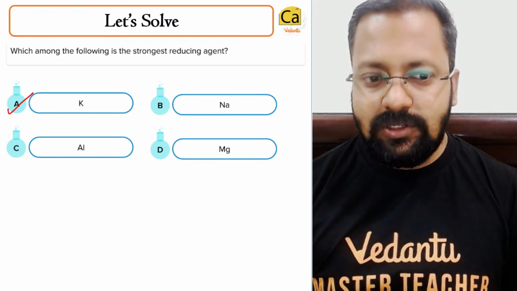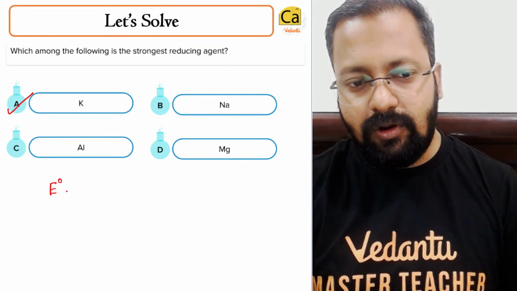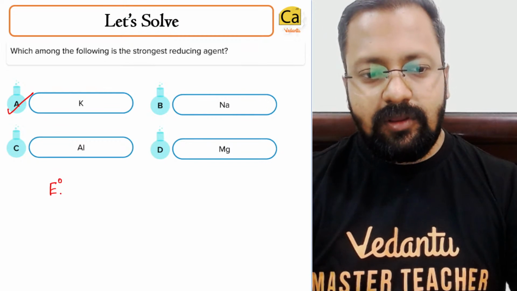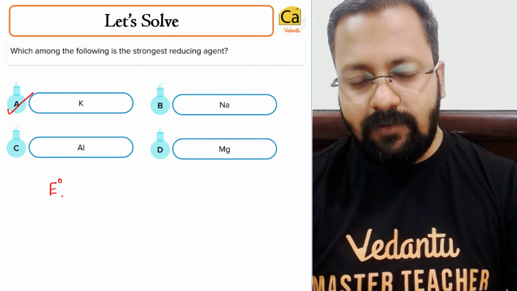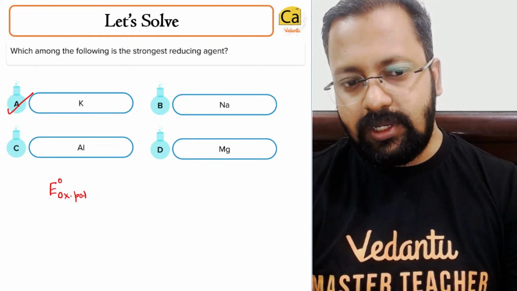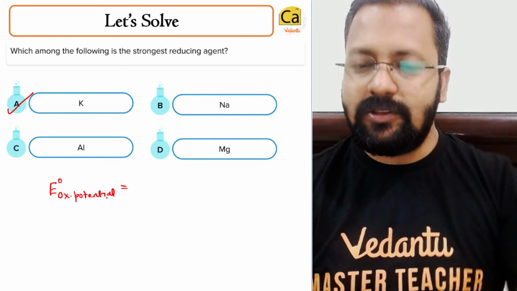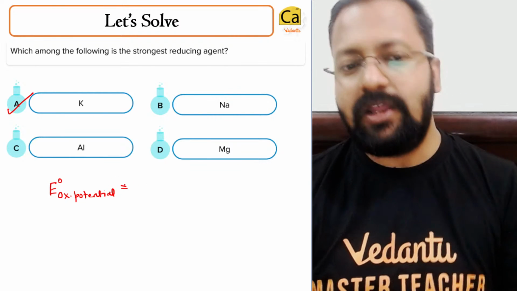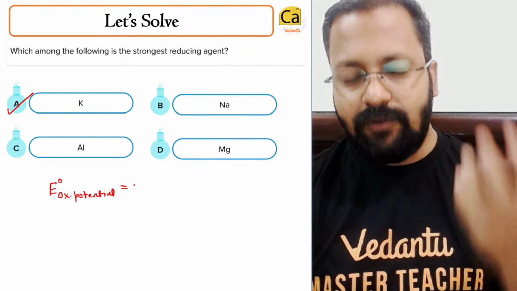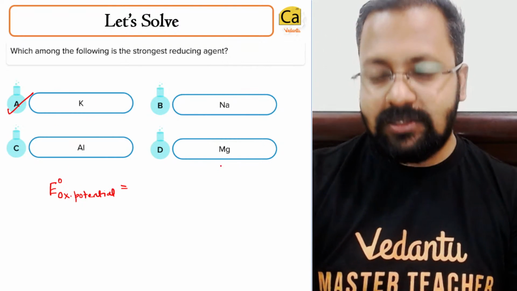There is something known as the electrode potential E0 for oxidation. So that is oxidation potential. If you get the electrochemical series on the internet, you will see that the oxidation potential value for potassium is among the highest in this group.